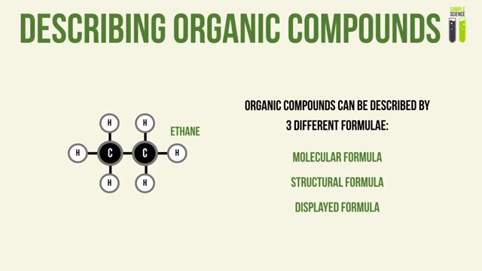There are actually 4, but we'll talk about the 4th one, which is the general formula, under homologous series. Okay, so 3 main formulae to describe any organic compound. The first one is the molecular formula, and then you have the structural formula, and then you have the displayed formula. And I will talk in detail about each formula.